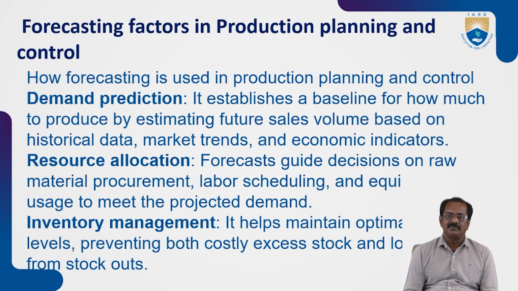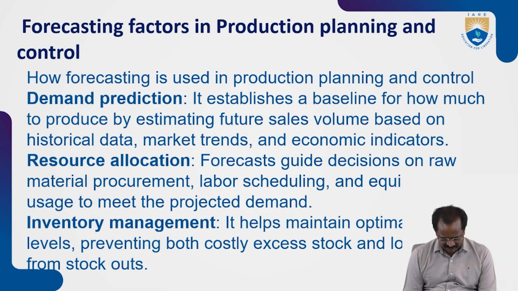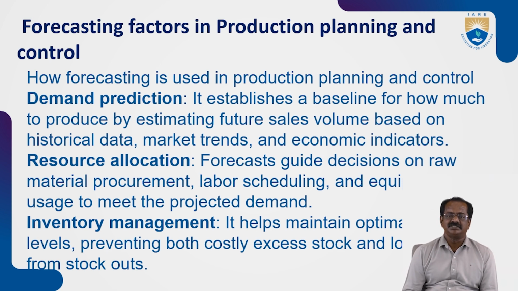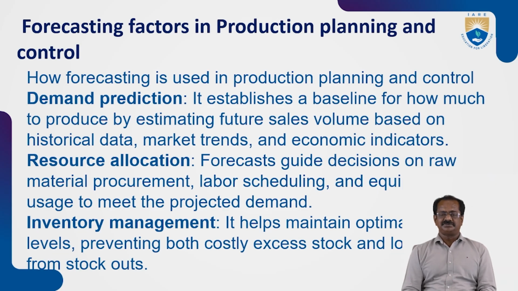At the same time, the market trends. For example, if a new car is released in the market and it has very good demand going forward, if it clicks very well in the market, then it has to be produced. It spreads throughout the country and throughout the world. Based on the model, look and feel, and performance of the car, the demand will start increasing throughout the world. So, market trends and, at the same time, economic indicators. As I discussed earlier, the economy of the country also helps in predicting the forecast of the requirement.